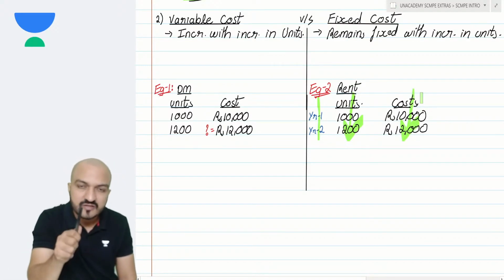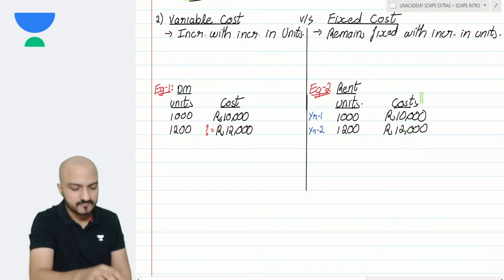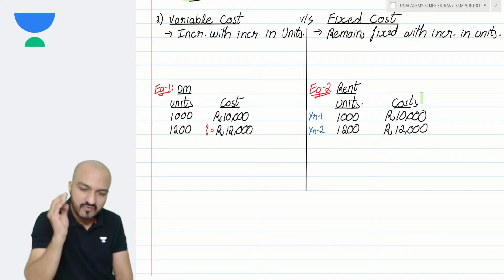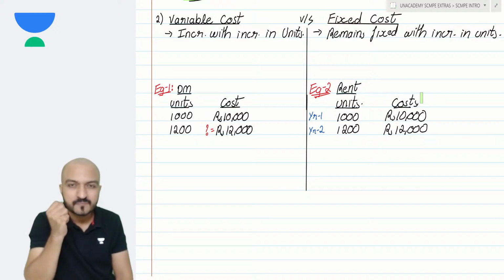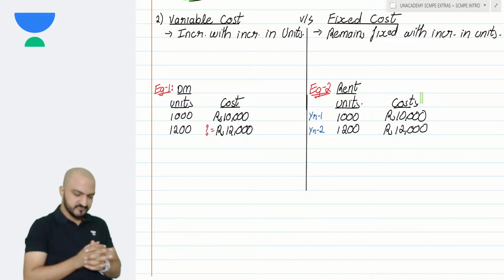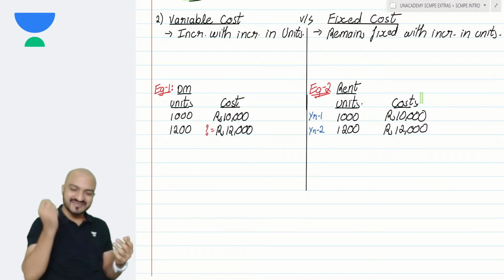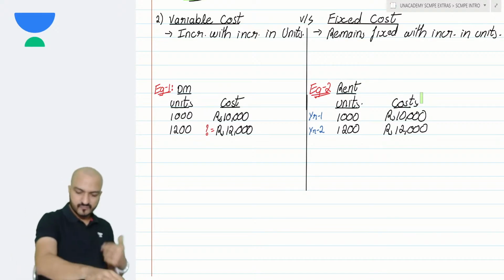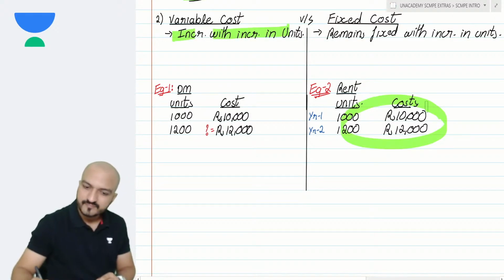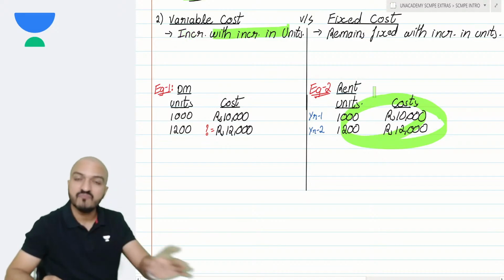So can I say that rent cost has become variable? Don't you see that my cost is increasing with increase in units? So doesn't this mean that rent has become variable?